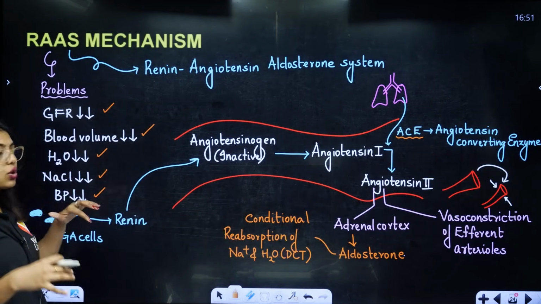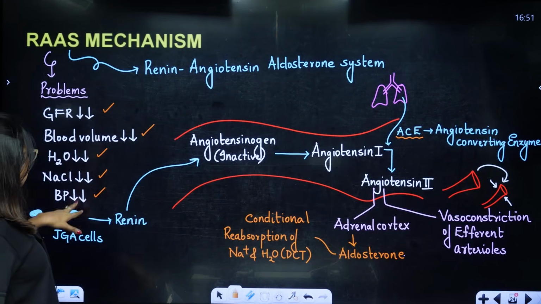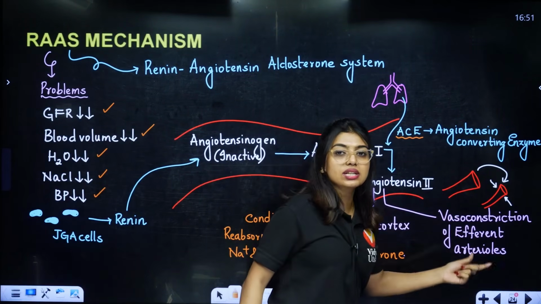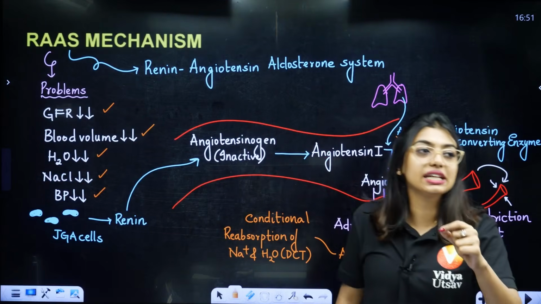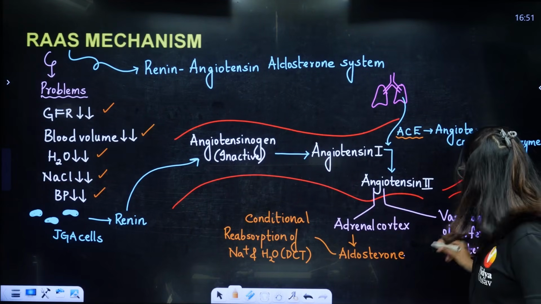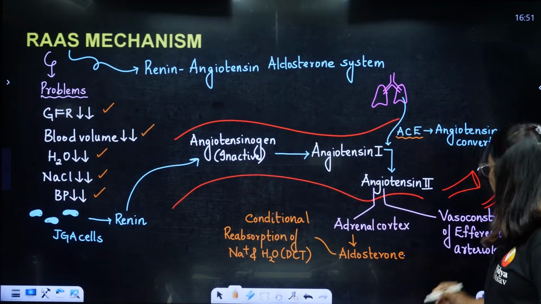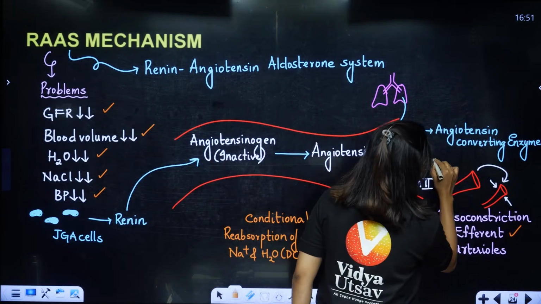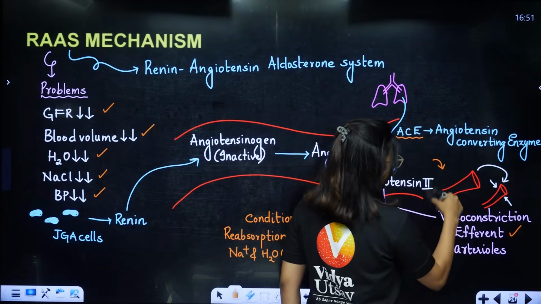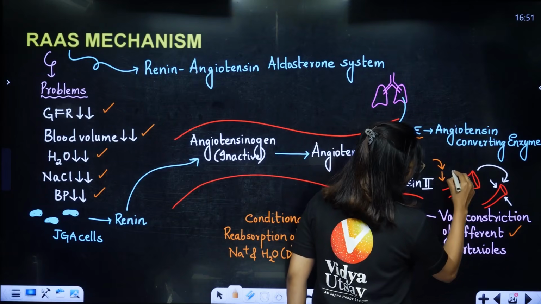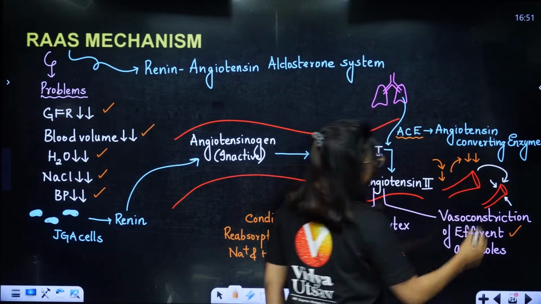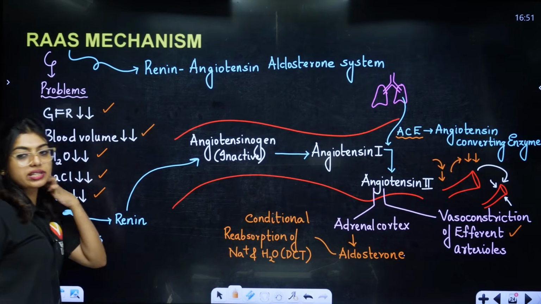This will increase the sodium and water, automatically increasing the BP, NaCl, H2O and blood volume. Now the second problem that we have was, who is going to increase the GFR? For that we have to do vasoconstriction of the efferent arterioles, because if we do that, then the amount of blood that is coming in, that is going as GFR, will be more, and the amount of blood that is leaving will be less. Clear? That will be less. This is the entire process.